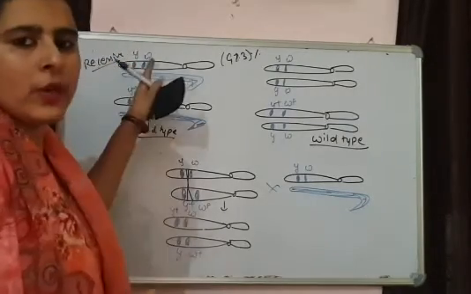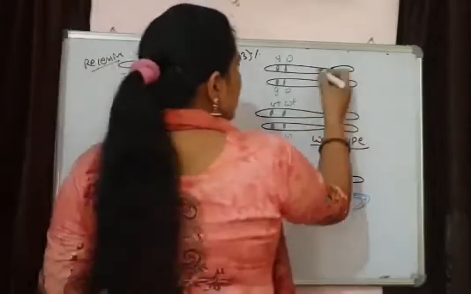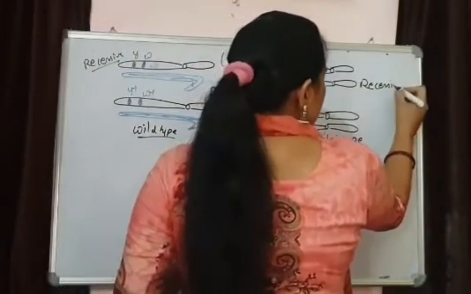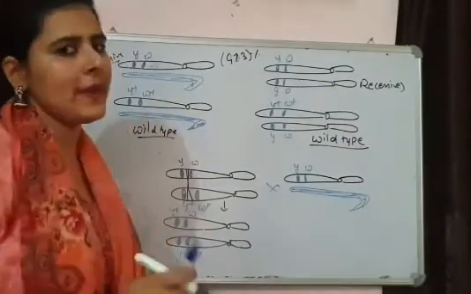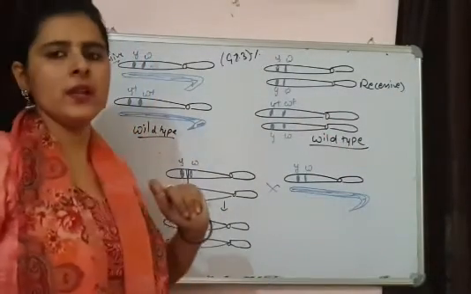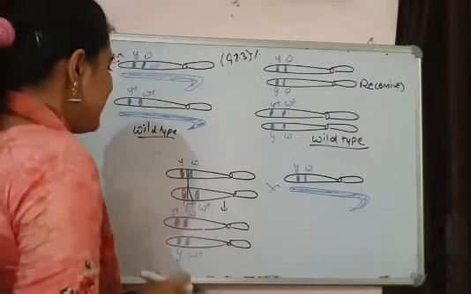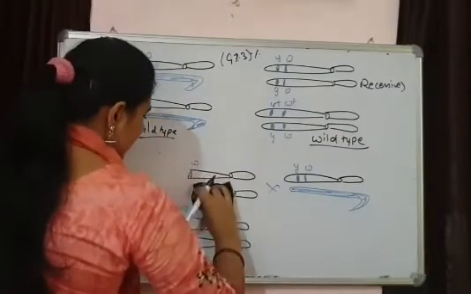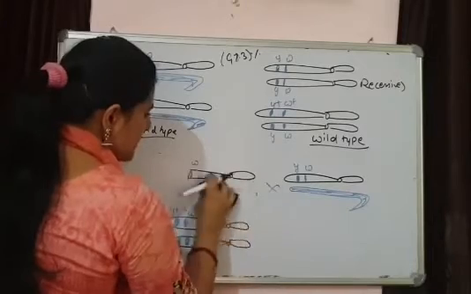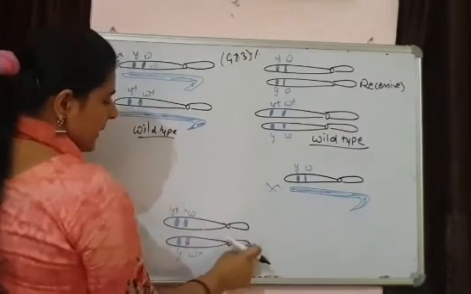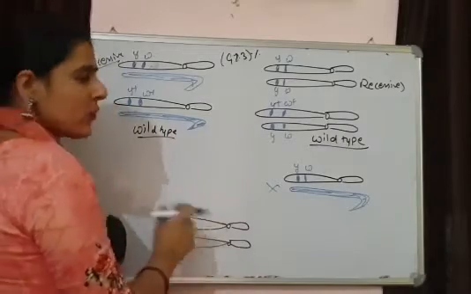Means yellow body, this is also yellow body, this is also recessive. And parents, we had taken parents again recessive type and wild type. That's why I am calling them parental type. Let's see recombinants. And the recombinants, remember, are now formed because of crossing over between these two. This is the result of crossing over.